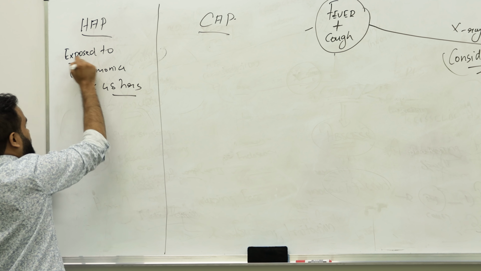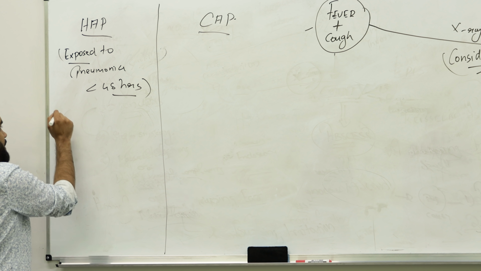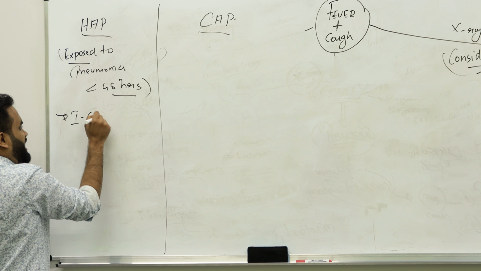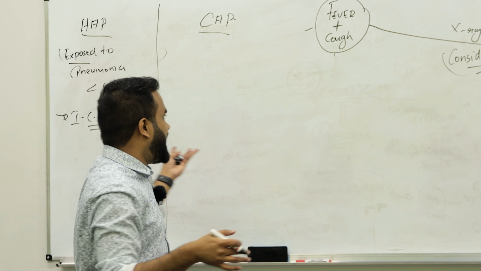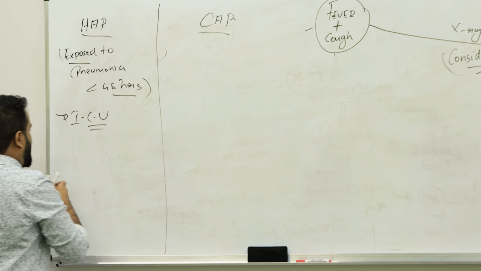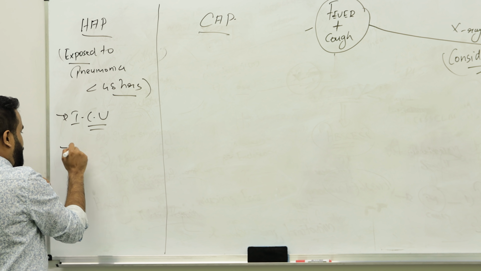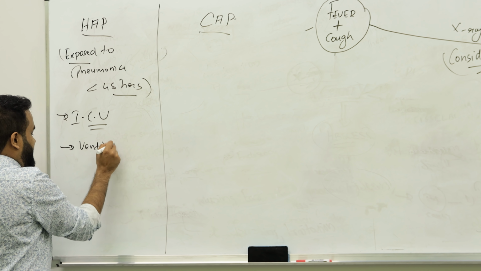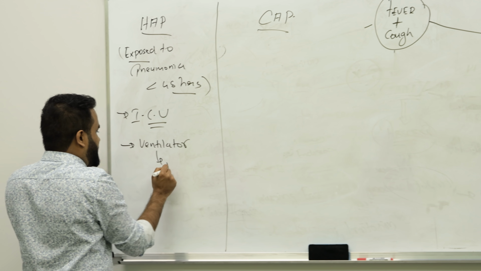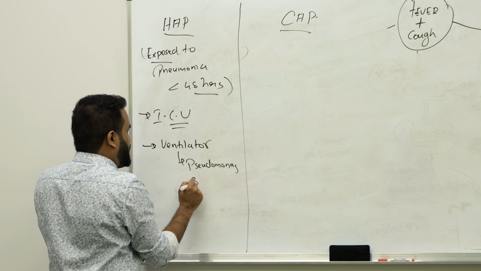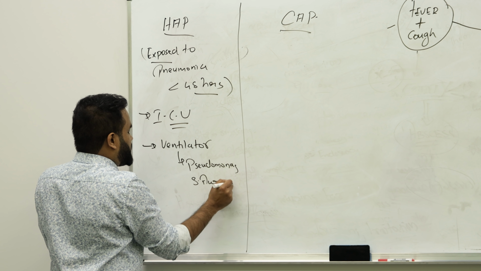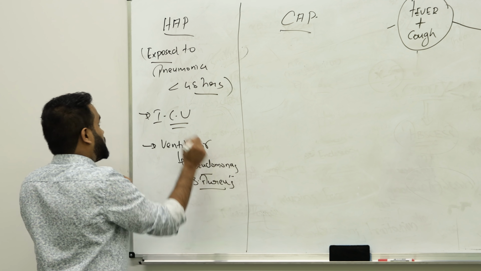You were admitted to an ICU, intensive care unit, where infected people come in contact with you, or you are on a ventilator. There is a bacteria there called Pseudomonas, or it can be Staphylococcus aureus. Both can cause hospital acquired pneumonia.